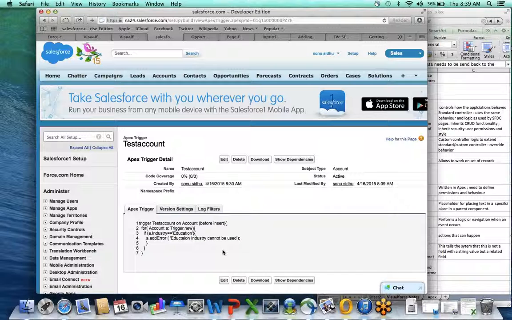All right. Now we have stopped the accounts from being created. Now there are no more accounts being created with the education industry. But what we realized is, now come to requirement number 2. Let me come to my screen and share the other requirement.